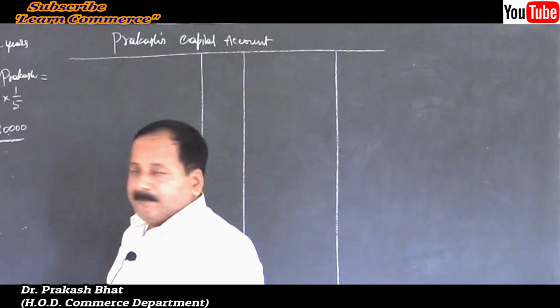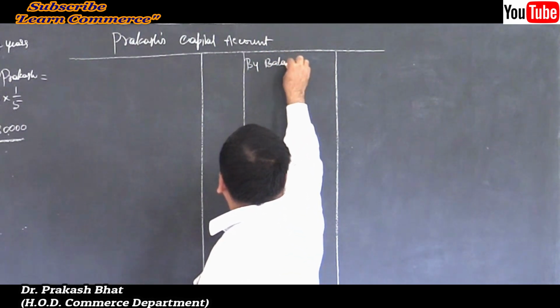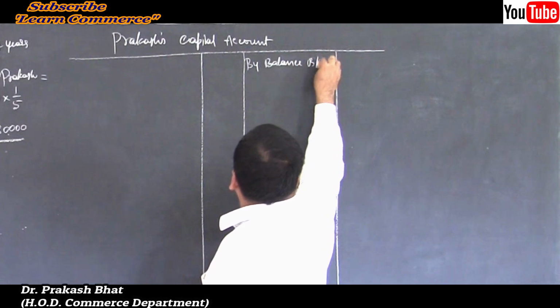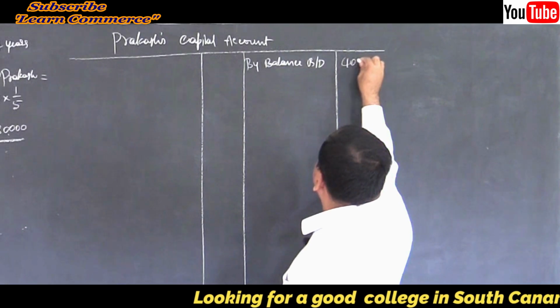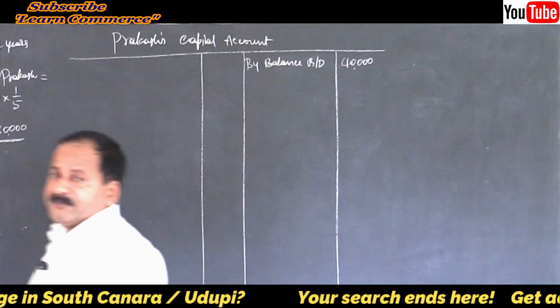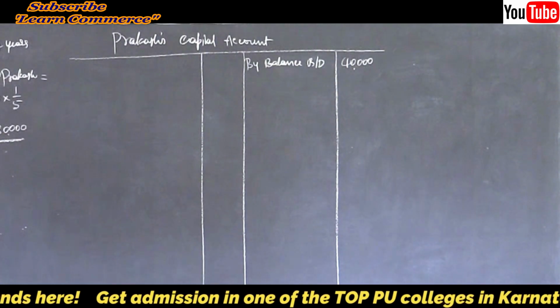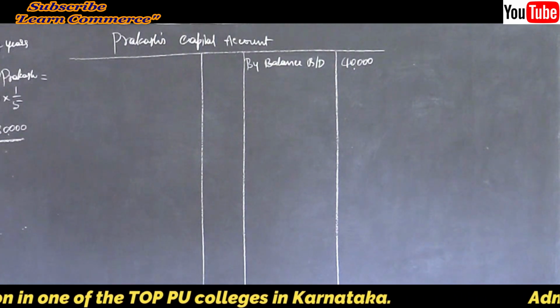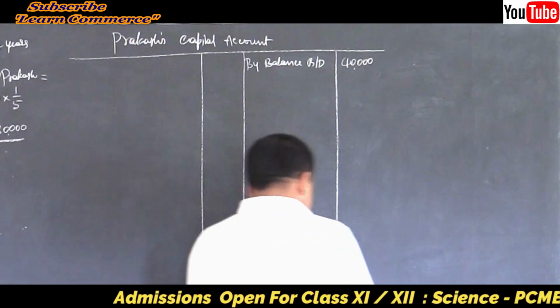Let us start with the capital balance, by balance brought down. How much is it? 40,000. Write the column headings: debit, credit, particulars, JF, amount in rupees. Isn't it? Provide it properly. Yes, by balance brought down.